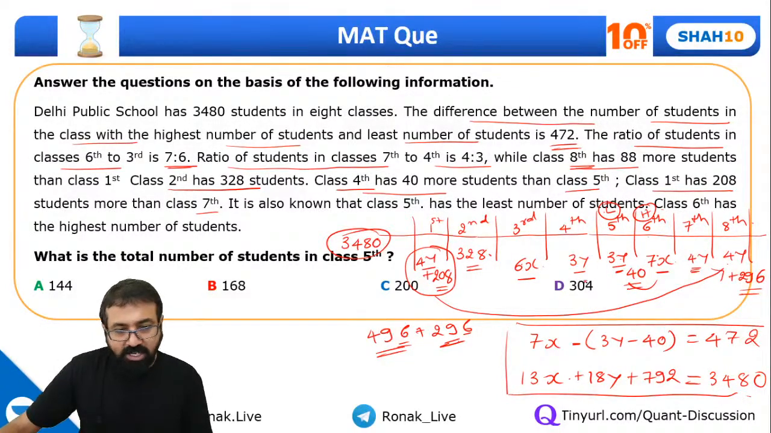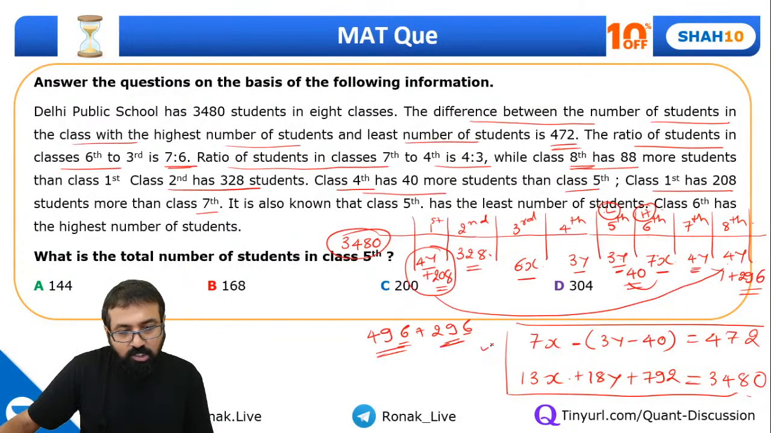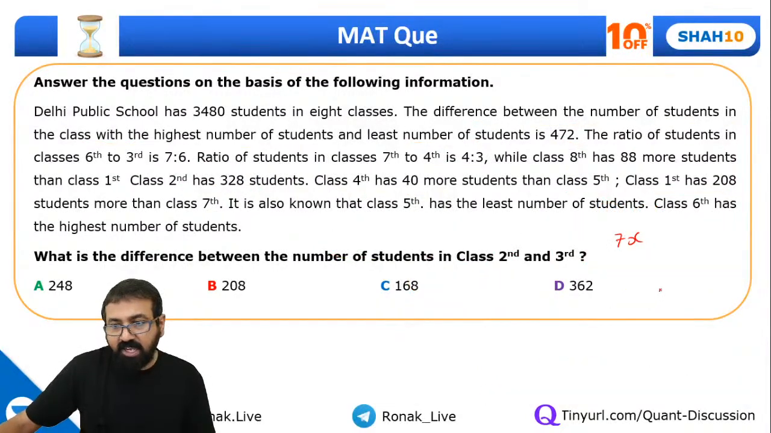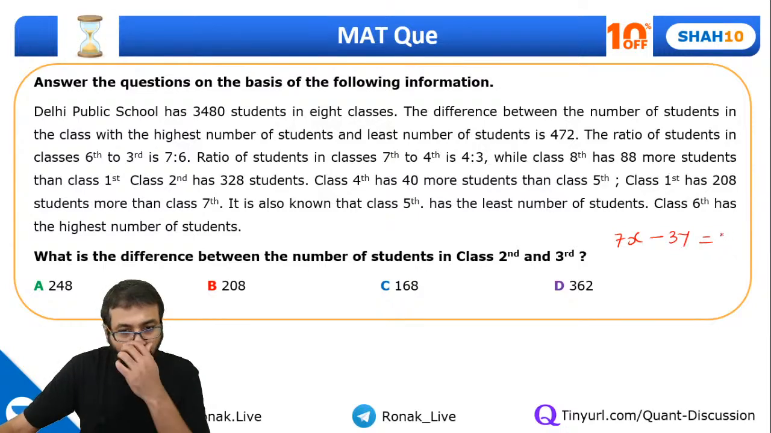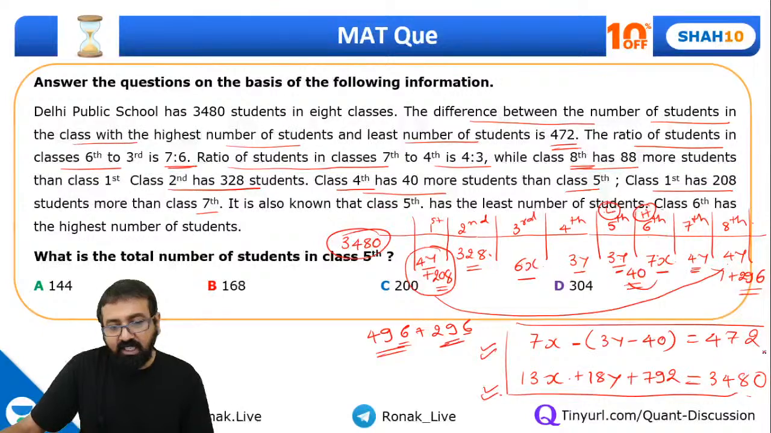Right? So let me just write it over here once again. 7x minus 3y. I'm just writing the equation once again over here. Look at these two equations. If you want, you can quickly copy them. 7x minus 3y plus 40 equal to 472. So I can say 472 minus 40, it's 432. 7x minus 3y equal to 432.